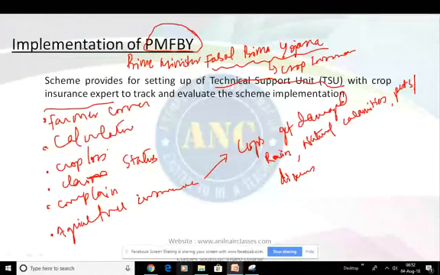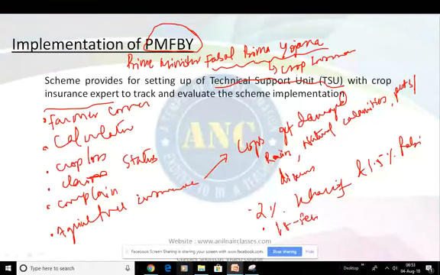And the premium amount under this scheme was set up to 2% of Kharif and 1.5% of Rabi crops, compared to much higher premiums under the previous crop insurance. So Prime Minister Narendra Modi launched this insurance, and it was launched on 18th Feb 2016, which finally got implemented.